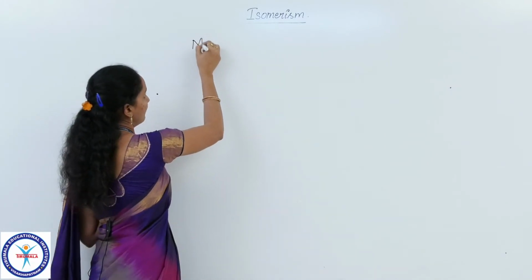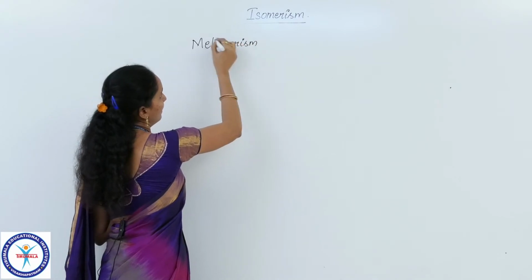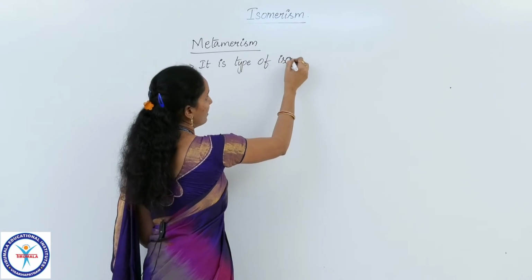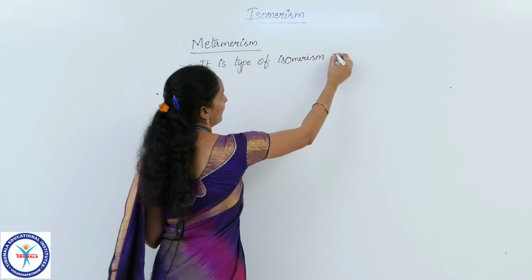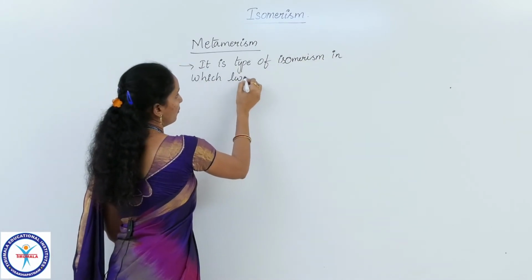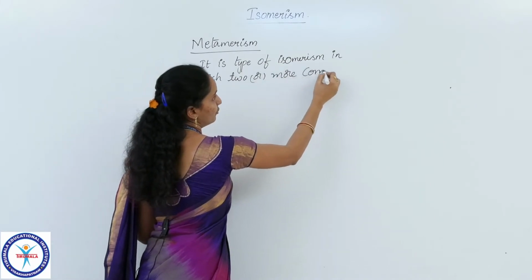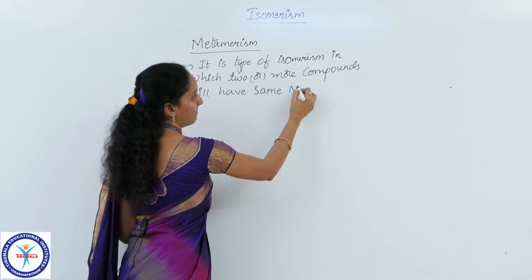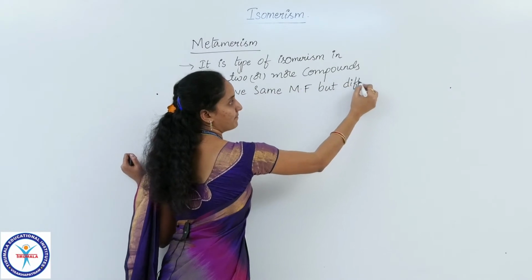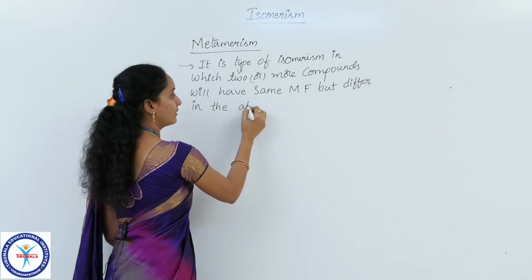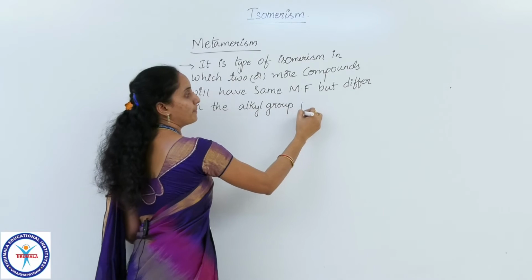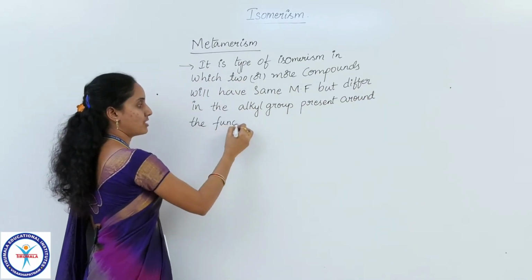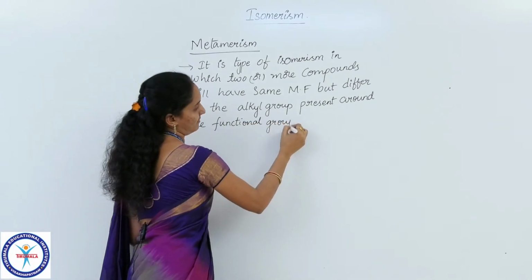So let me explain the definition of metamerism first. Metamerism is a type of structural isomerism in which two or more compounds have the same molecular formula but differ in the alkyl groups present around the functional group present in the carbon chain.